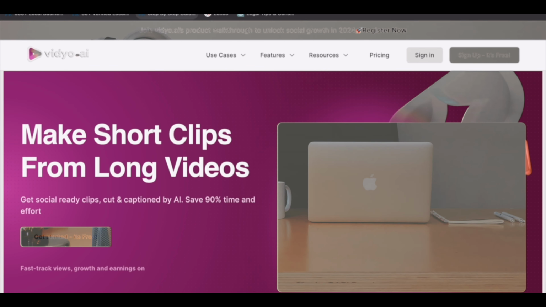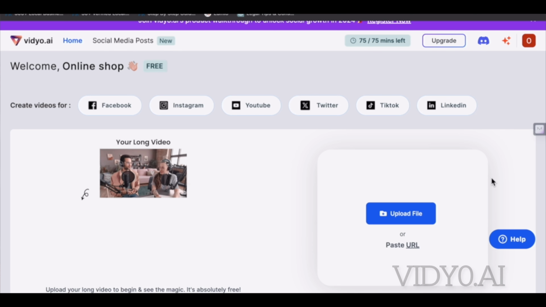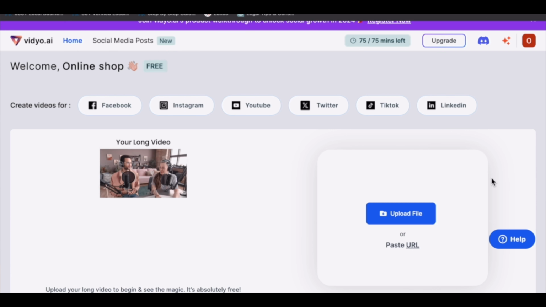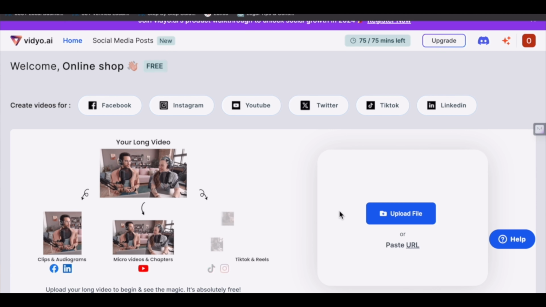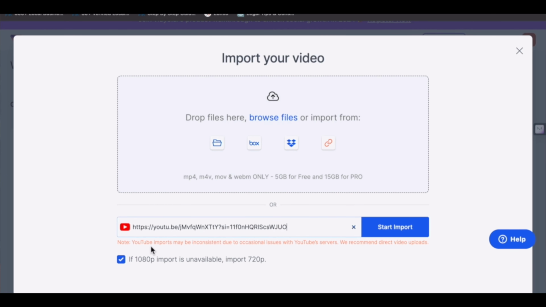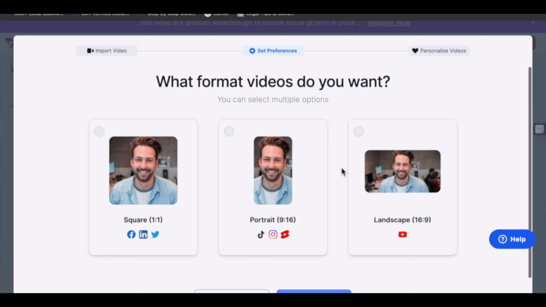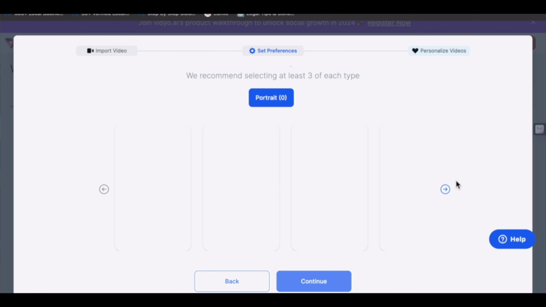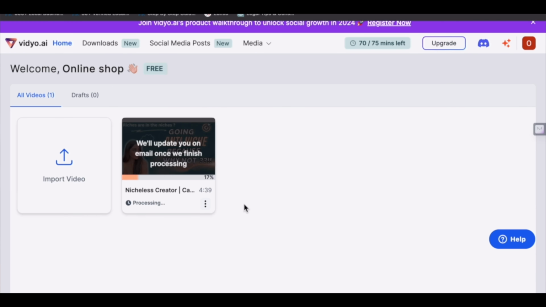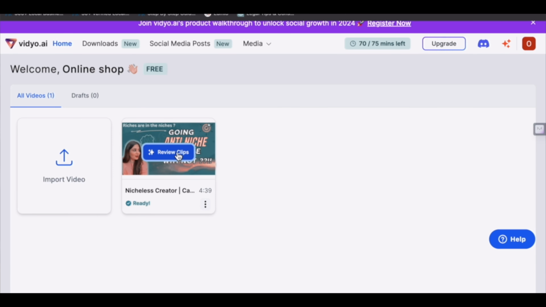So another tool that we are going to use is video.ai. This is one tool that will be most useful for you when you repurpose your content. You can take one long form content, and if you want to convert those into short pieces of content, you can take the use of this tool. Let's paste the URL of a video. So I'm adding my YouTube video. Which format is it asking? We'll go for portrait, as you want to create the reels and all. Let's select the caption style. Okay, we'll go with this one. The process is happening. Let's wait for that. So the clips are ready. Let's review the clips.